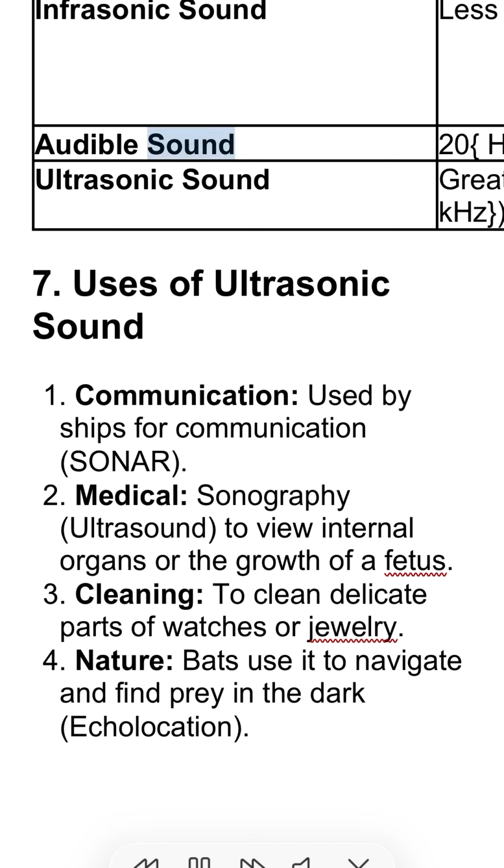Audible sound. 20 Hz to 20,000 Hz. Normal human hearing range. Ultrasonic sound. Greater than 20,000 Hz, 20 kHz. Bats, dolphins, dogs. Humans cannot hear this.